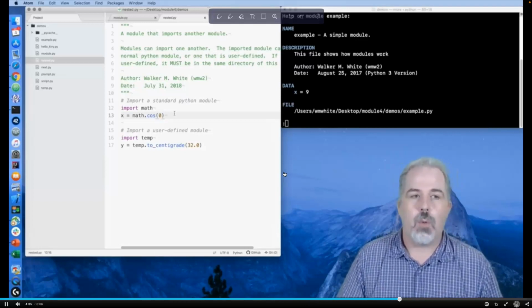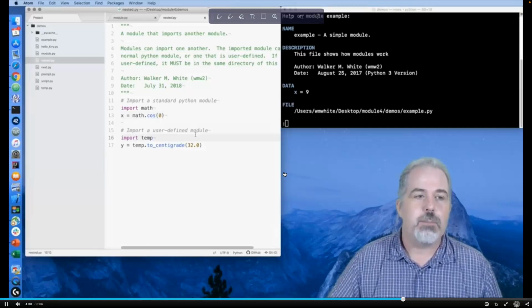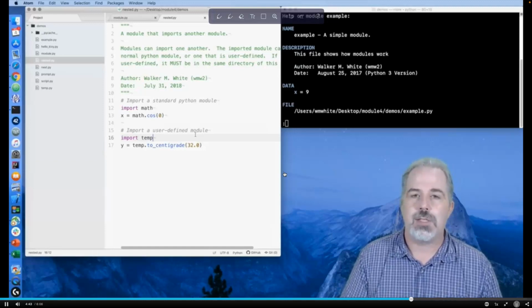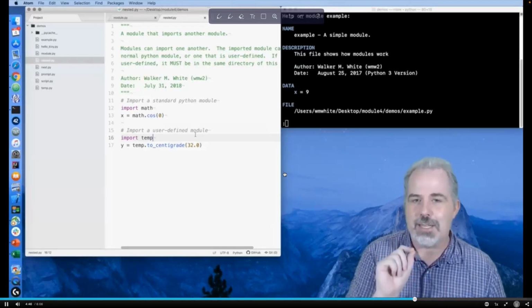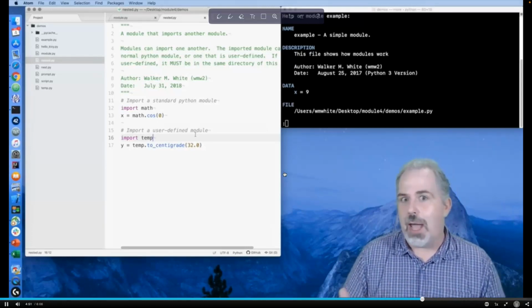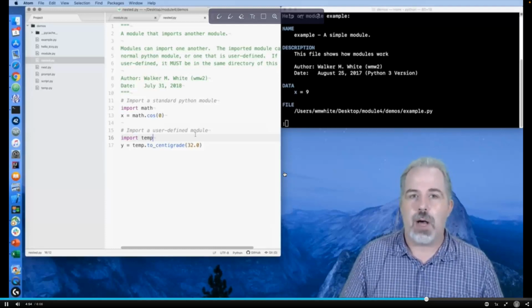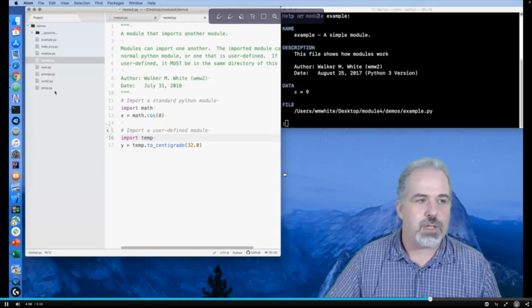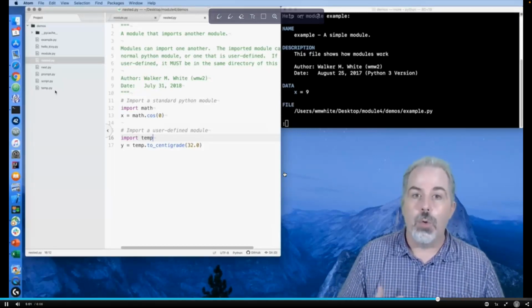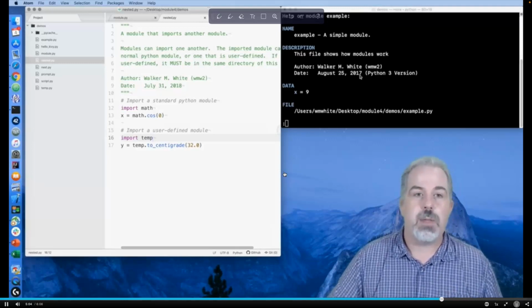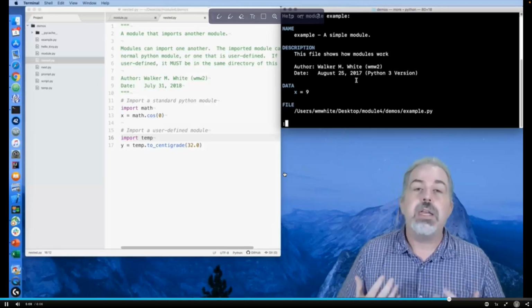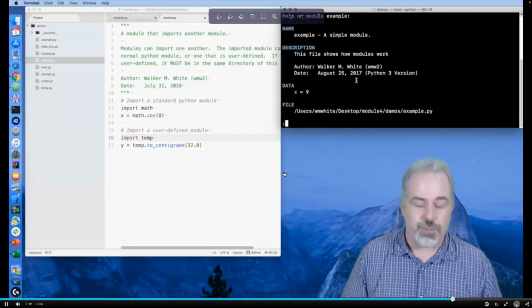That's not the only module that I want. There's also this module called temp. Temp is used to convert between centigrade and Fahrenheit, and I have this function toCentigrade that I want to access. Temp is slightly different than math. Why is that? Because temp is not built into Python. You don't actually have it right away. Temp is a module that I wrote, and in fact, if we look over to the left, we see the module temp.py. You can import your own modules. Now, I'm not going to click on temp.py because you won't necessarily know what's in that file right now. But that's okay. You don't need to know the contents of a module file to use it.